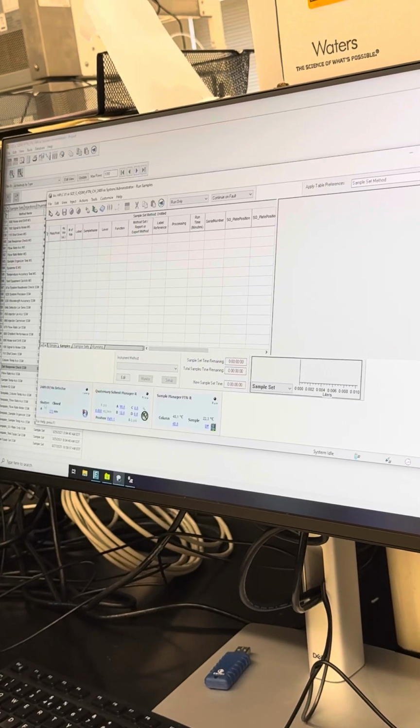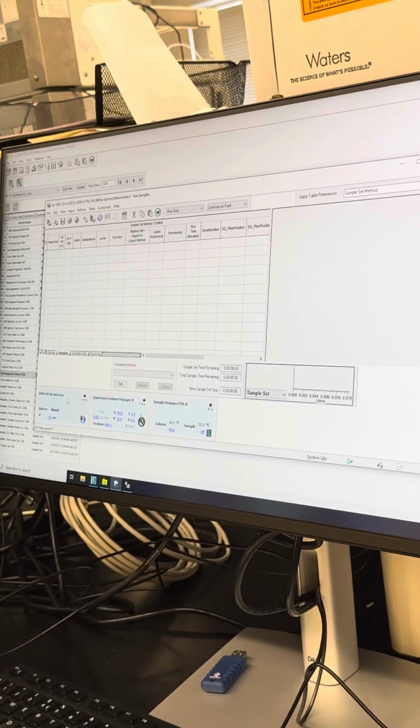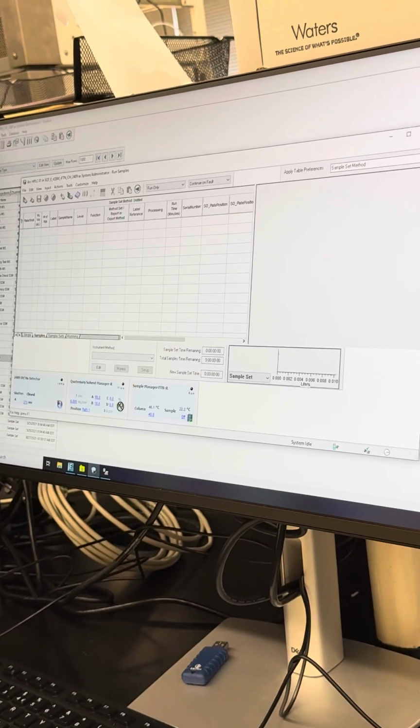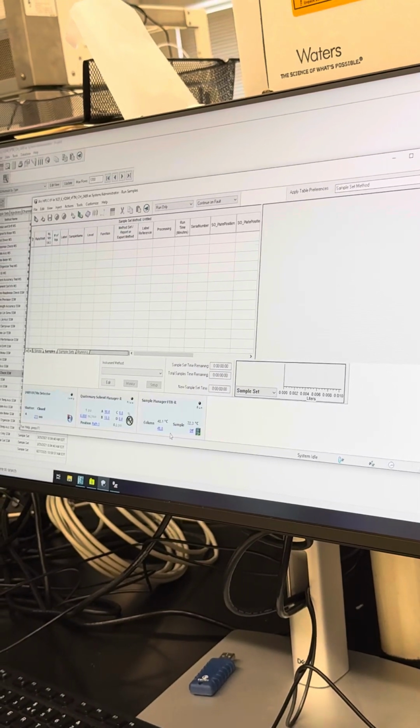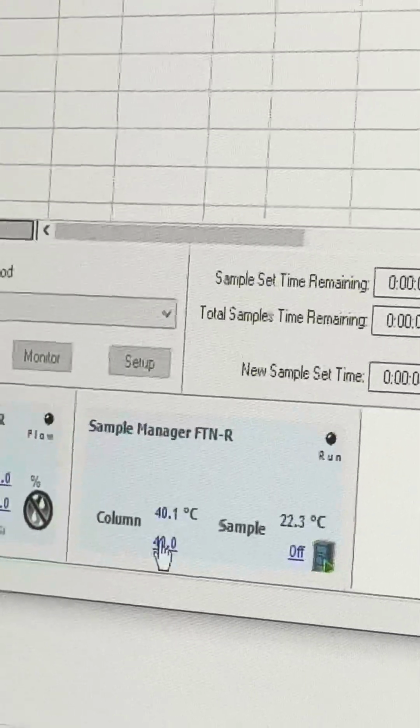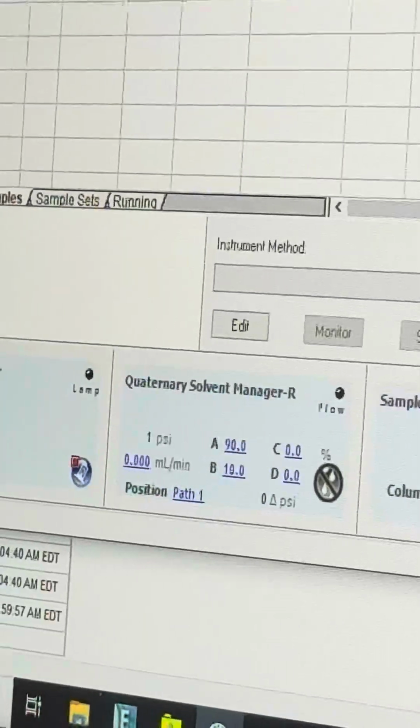Okay, here you're going to see your consoles. These are going to be your 3 consoles: your solvent manager, your sample manager, and your detector. The column heater is on the FTN here. So see, I have the column set to 40 right now, which is how it was before.